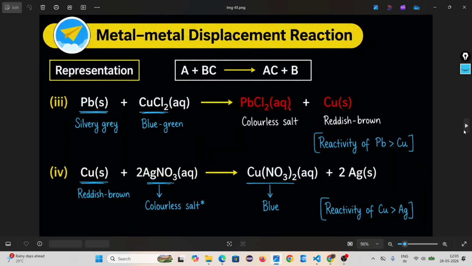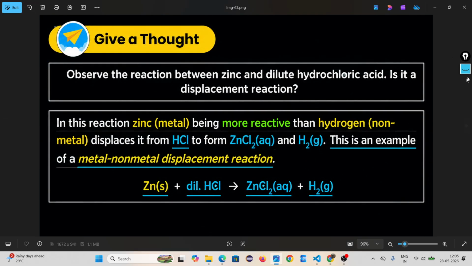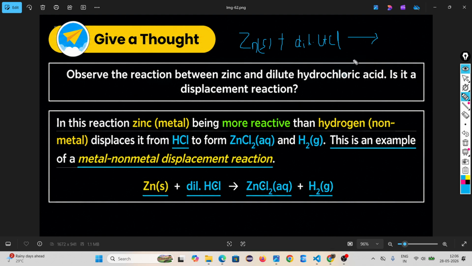Observe the reaction between zinc and dilute hydrochloric acid. Look, zinc, which is a metal, and dilute hydrochloric acid, which is HCl. Concentrated means more acid particles. Diluted means fewer acid particles.